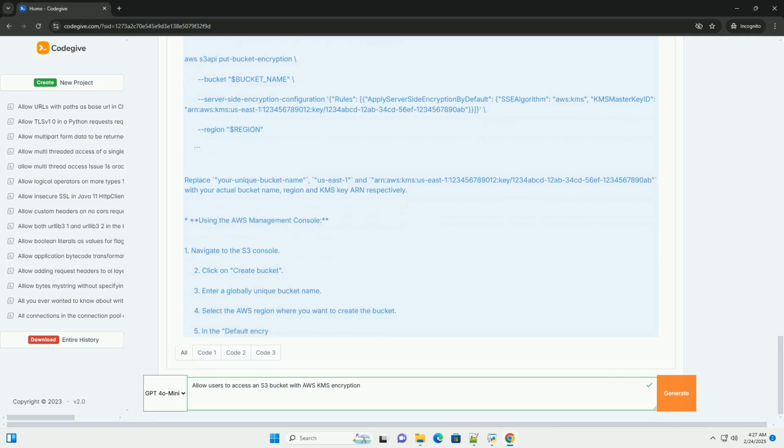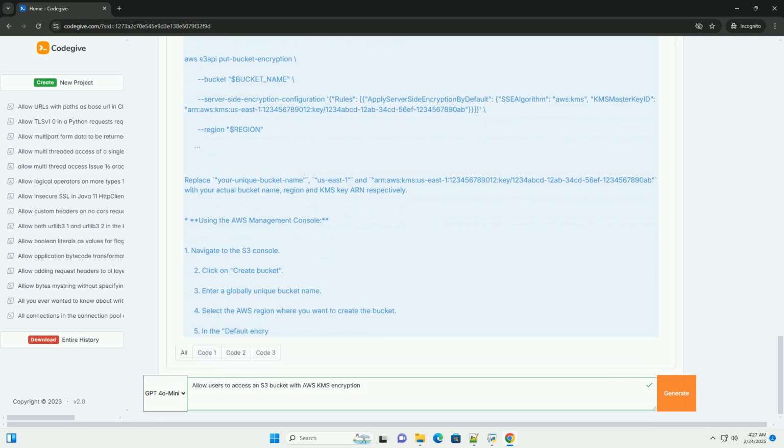Using the AWS Management Console. 1. Navigate to the AWS KMS console. 2. Click on Create Key. 3. Choose Symmetric key type. 4. Enter an alias for the key, for example alias/S3-encryption-key. Aliases make keys easier to identify and manage. 5.